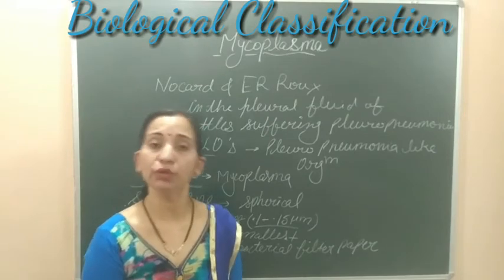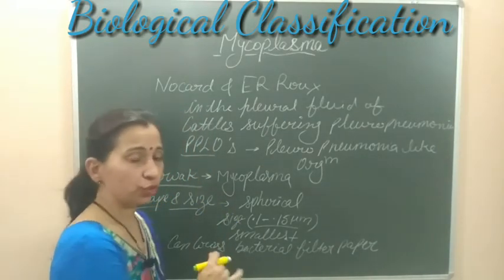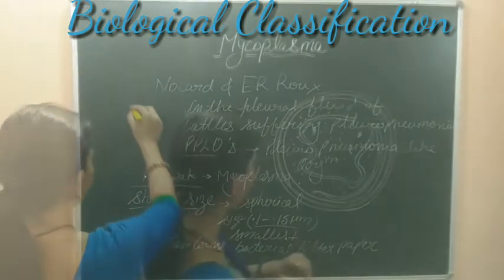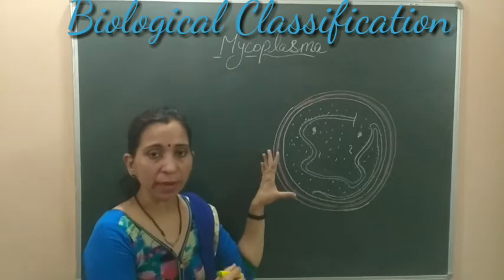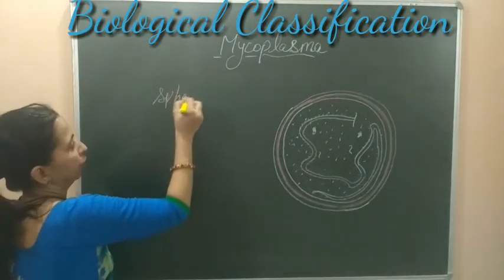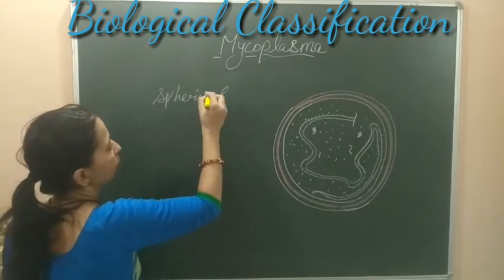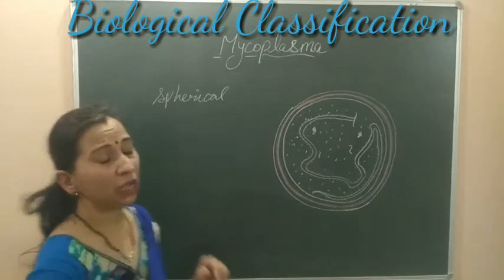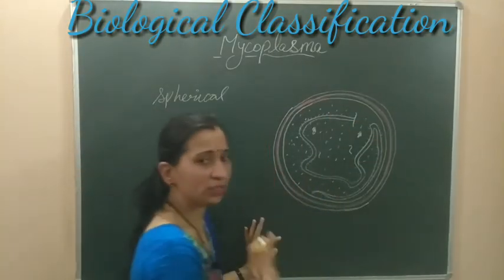Now let's discuss their structure. Let's study the structure with the help of a diagram. This is the mycoplasma. As we already said, the shape of mycoplasma is spherical. The next thing we can say about the structure of mycoplasma is that they do not have a cell wall. The outermost covering is not a cell wall here.